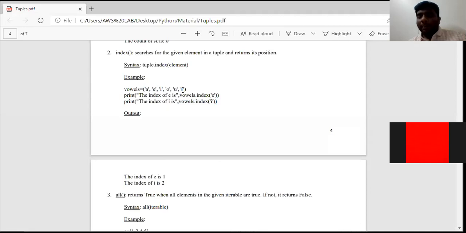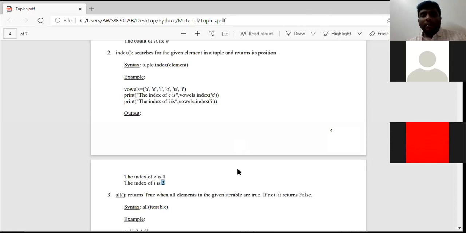But the interpreter returns the lowest index value. If the given element is available two times, the index function returns the lowest index value. I is at the second index and also at the fifth index, so the interpreter returns the second position. Clear everyone? The interpreter returns the second position.